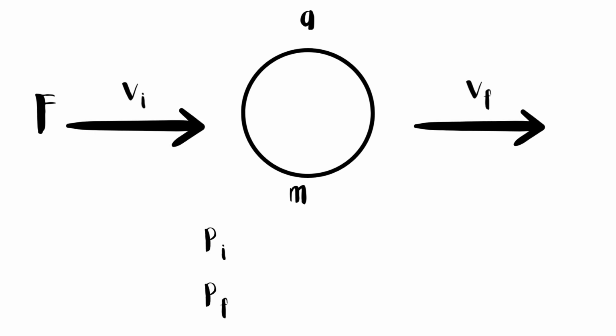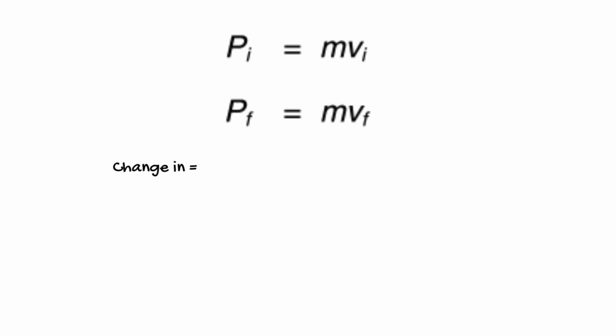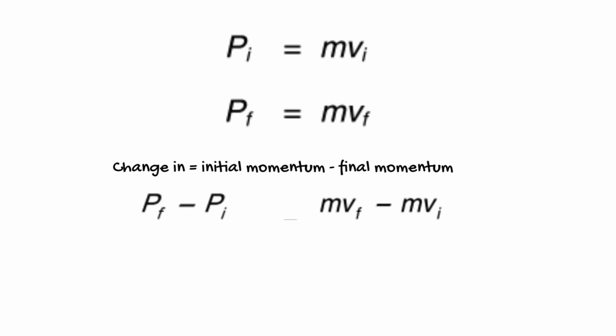If pi and pf be the initial momentum and final momentum of the body respectively, then pi equals mvi and pf equals mvf. Change in momentum equals final momentum minus initial momentum. Or we can write it as pf minus pi equals mvf minus mvi.